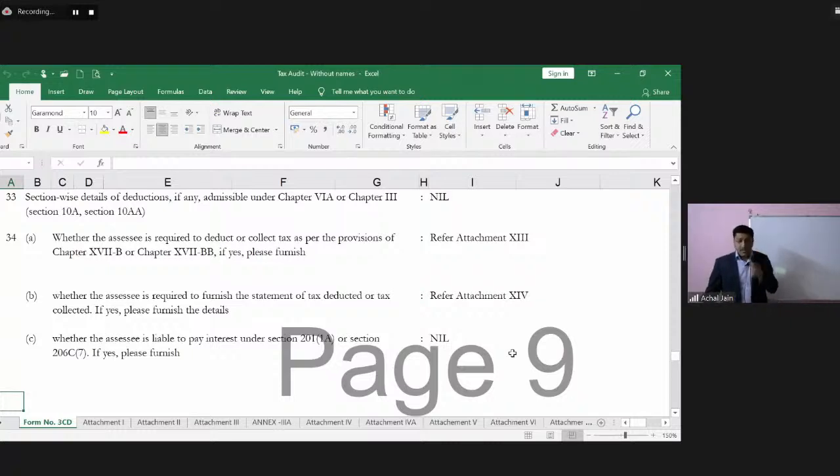And for this, once again, the basis of testing of the auditor will be to look at the last year's Form 3CD, because on the basis of last year's Form 3CD, auditor would be able to comment whether he has been able to obtain all the required information or not, because something which would have been reported under last year's Form 3CD will become a guiding factor for the auditor to proceed on this.